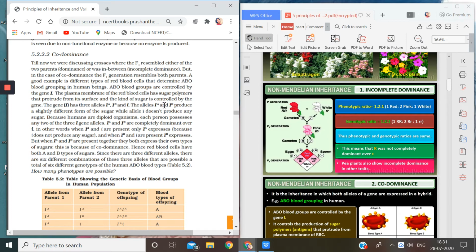So the allele IA will produce a different type of sugar, the allele IB will produce a different type of sugar, and the allele small i will not produce any sugar. Hence, we have different blood groups. Now, because humans are diploid, every cell of our body has a double set of chromosomes except the gametes, right? So each person possesses any two of the three I gene alleles.